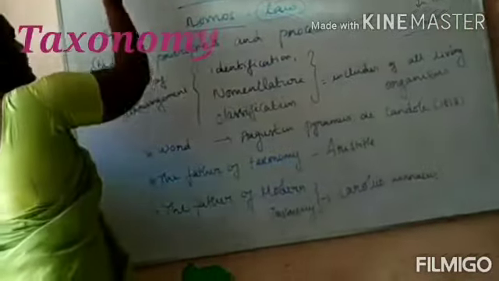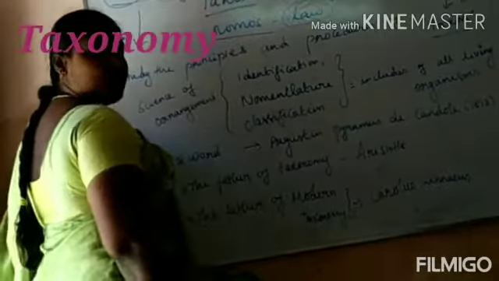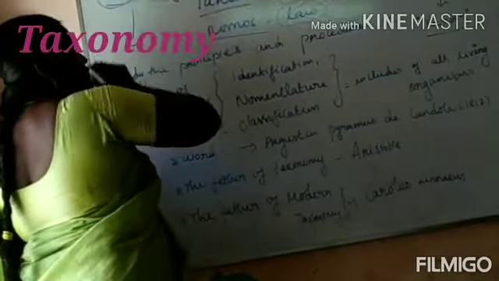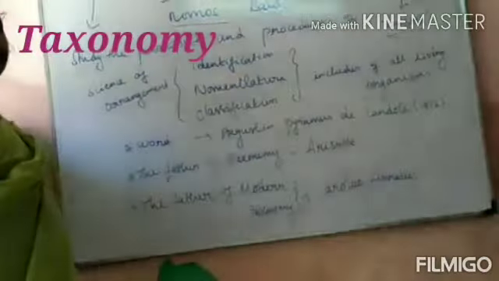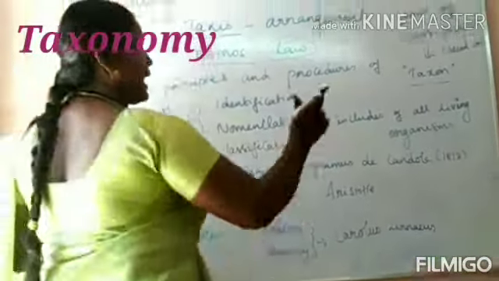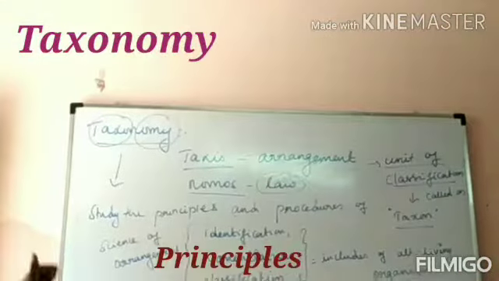So what is taxonomy? Taxis is nothing but arrangement, nomos is law. Okay, so the unit of classification is called a taxon. Can you understand? The unit of classification is called a taxon. Okay, now we have studied that. What are the basic principles of taxonomy?